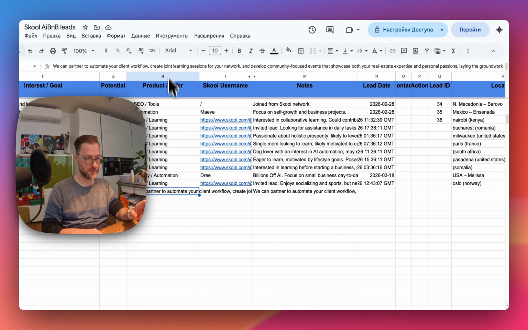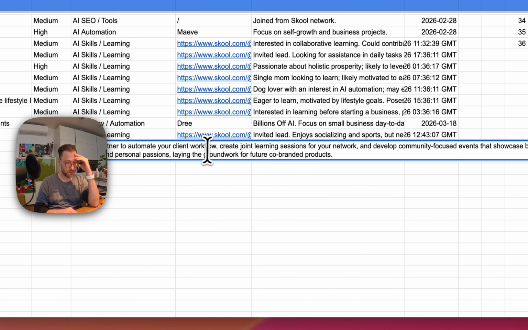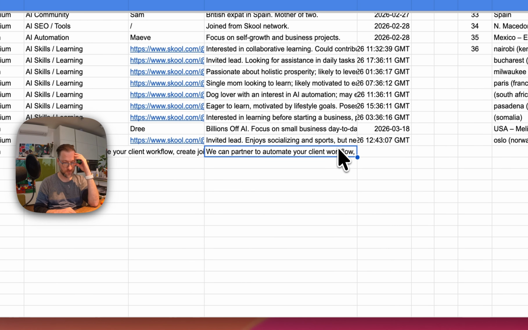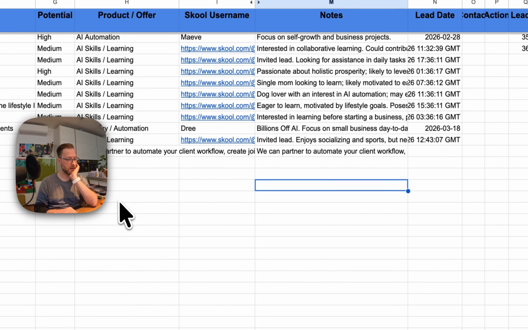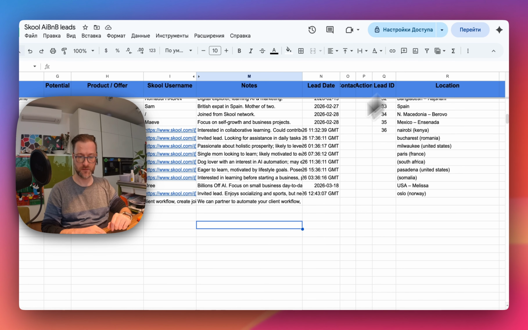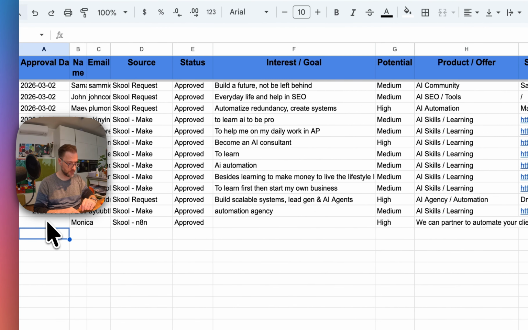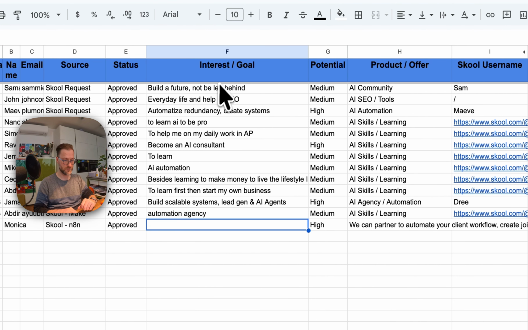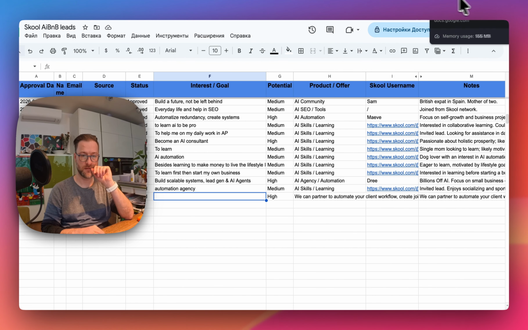So here it says we can, it's quite long, but we can automate your client workflow, create a joint learning session for your network. That's fine. And the notes, we can partner to automate a client workflow. It's almost the same. I need to play with that, but definitely it's fine. So now what we're going to do, oh, and I don't see the, maybe it's deleted. Interesting. So if I go back,